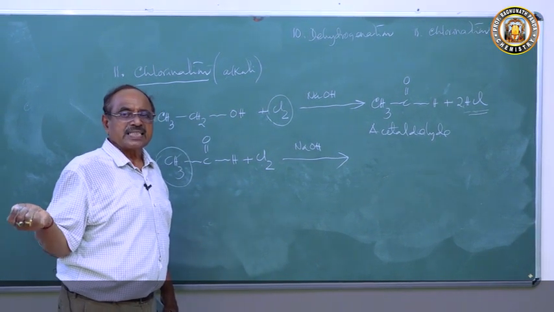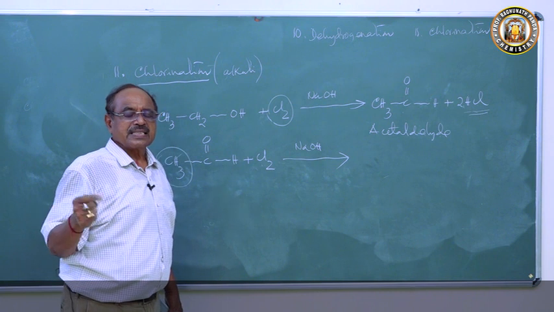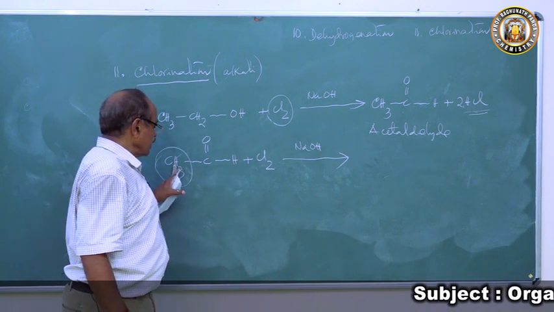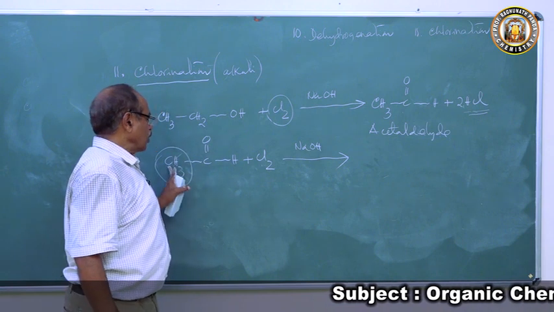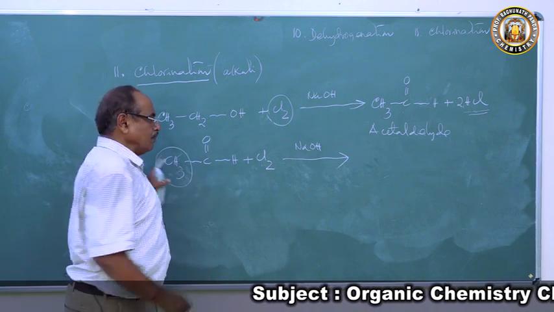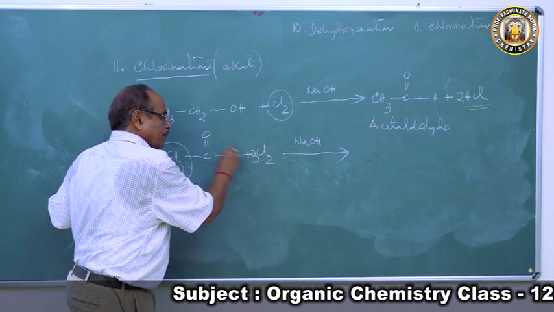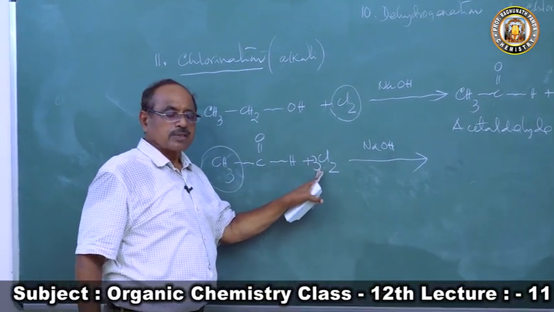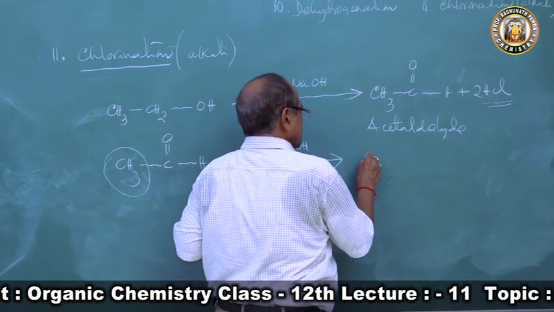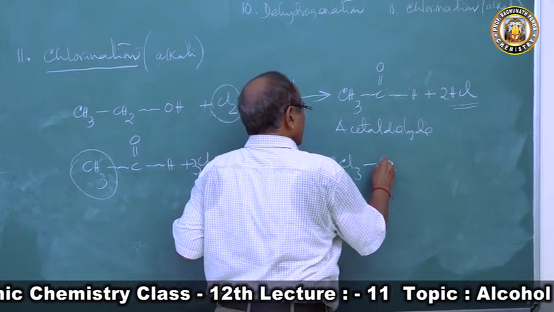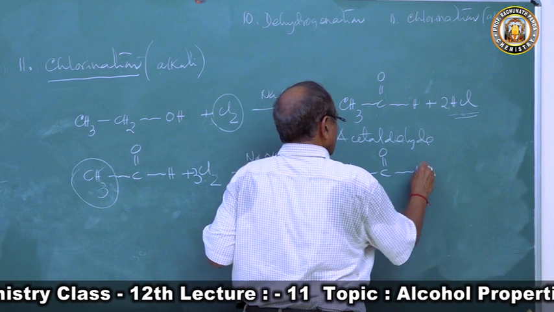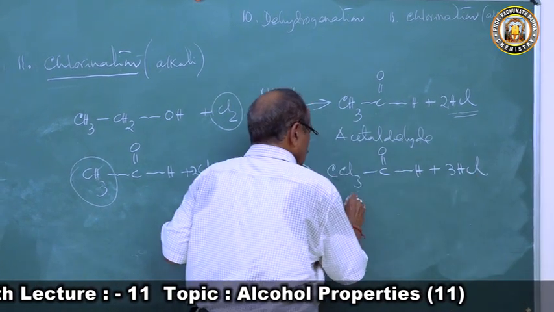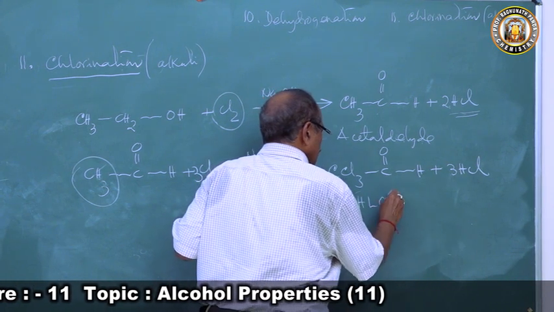CH2Cl2 with chlorine gives CHCl3, and CHCl3 with chlorine then forms CCl4. So all the three hydrogen atoms of this acetaldehyde will be substituted in stepwise manner. So three chlorine molecules will react to form CCl3CHO plus 3HCl. So this is called chloral.